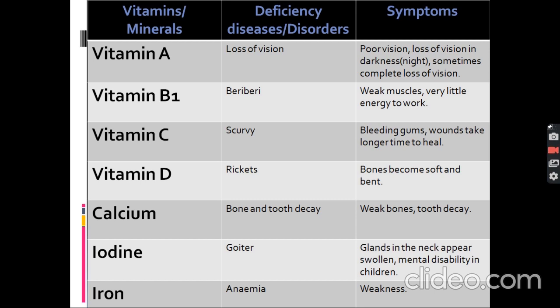Vitamin D, rickets. Symptoms: bone becomes soft and bent. Calcium, bone and tooth decay. Symptoms: weak bones will be there and tooth will decay. Iodine, goiter. Symptoms: glands in the neck appear swollen and mental disability in children. Iron, anemia. Symptoms: weakness will be there.